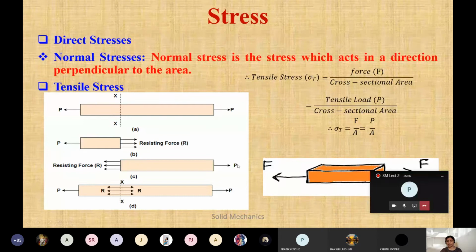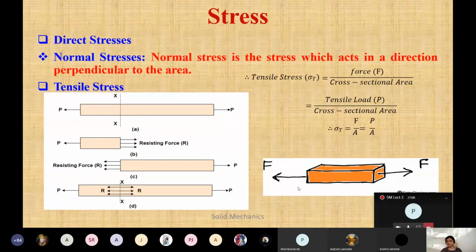Pay attention, this will be the same. In a few books, instead of P, it is written F. This is one and the same thing. I have specifically drawn this so that there should be no confusion. This is called force and this is called load. The unit will be the same, Newton per mm square. So this is about your tensile stress, because we will need these formulas later.